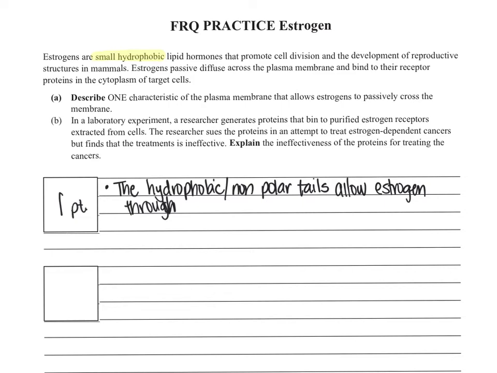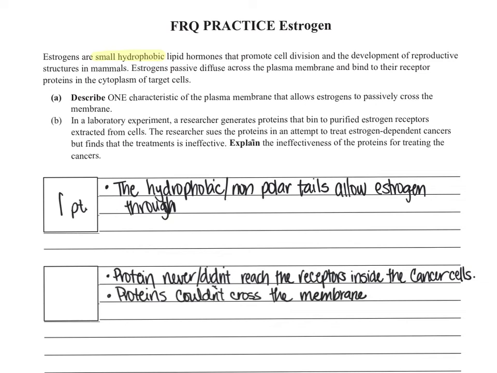So why didn't the proteins help treat the cancers? That's because the proteins never reached the cancer cells or were never able to go in and bind to the receptors of those cells. Then it helps students to make sure that they explain fully by asking themselves why. So the question is, well, why didn't the protein reach the receptors inside the cancer cells? That's likely because the proteins were not able to cross the membrane. And then I always tell students to ask themselves why one more time. So why couldn't the proteins cross the membrane?